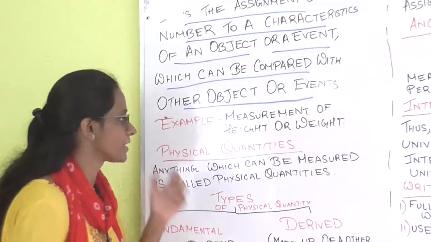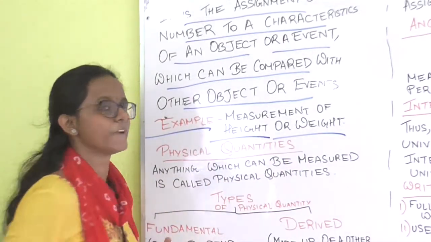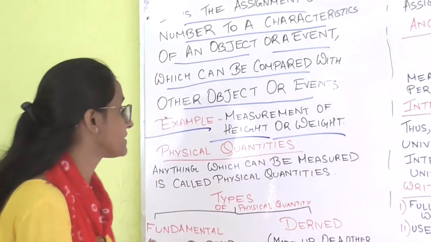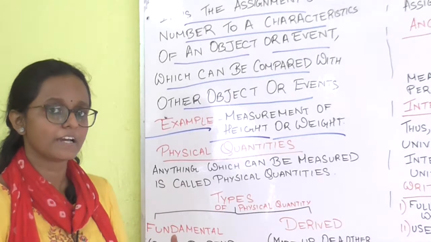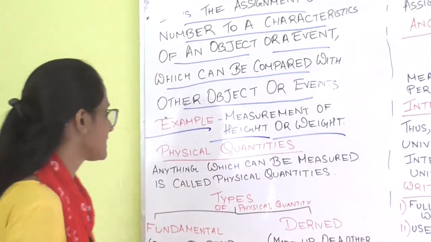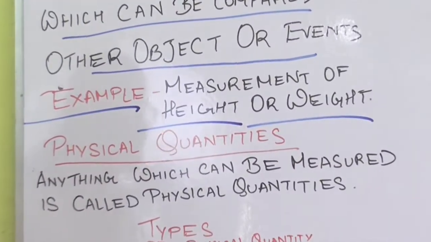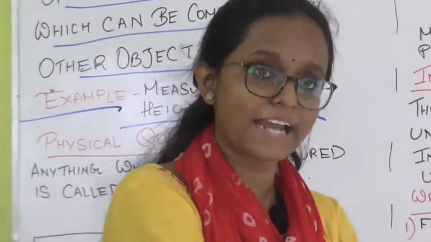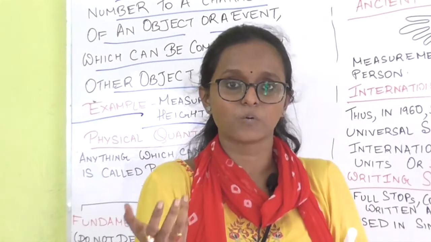What can be an example of such characteristics? Height and weight. Most commonly we measure height and weight by any unit or any method, and height and weight are physical quantities. As we are talking about physical quantity, we have to know what a physical quantity is: anything which can be measured. Height can be measured, weight can be measured, so both of them can be considered physical quantities.